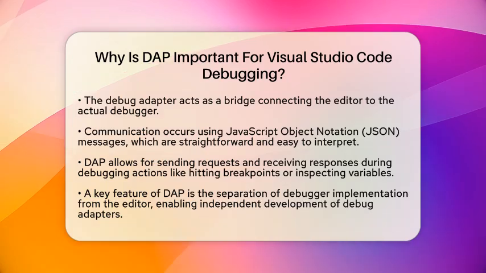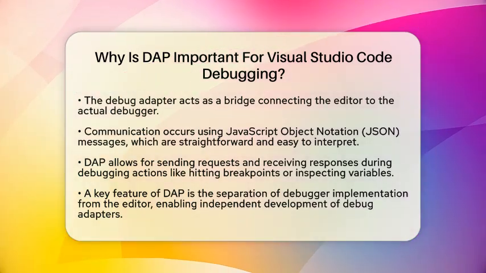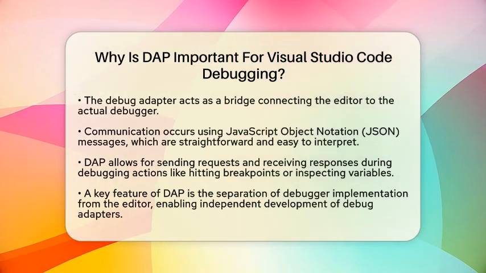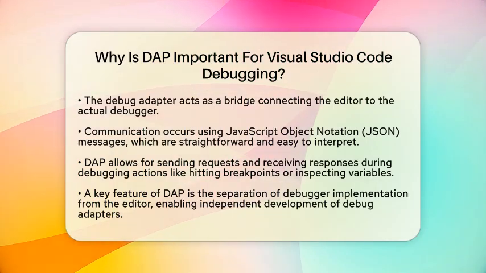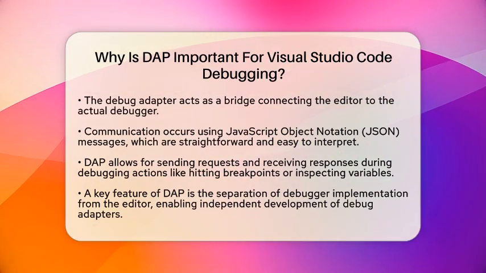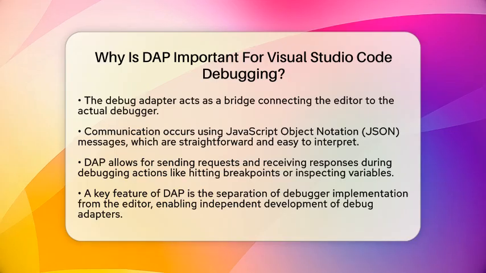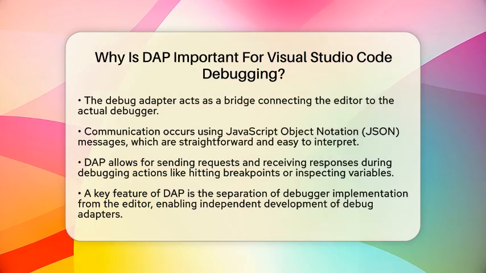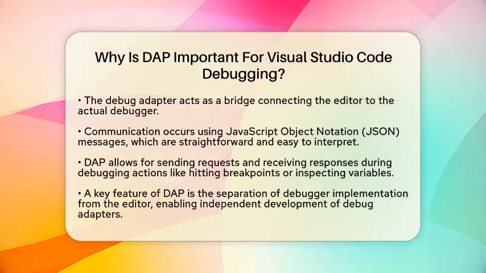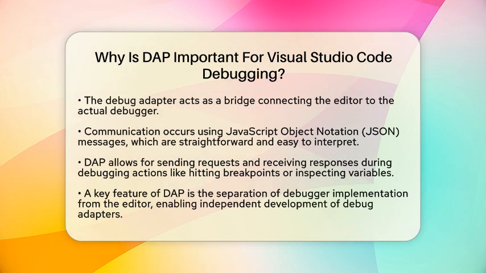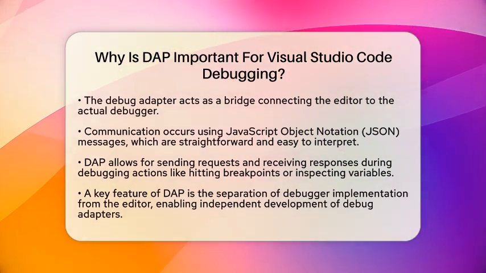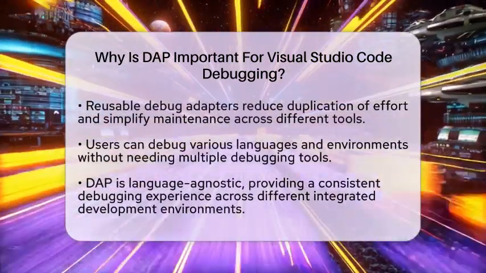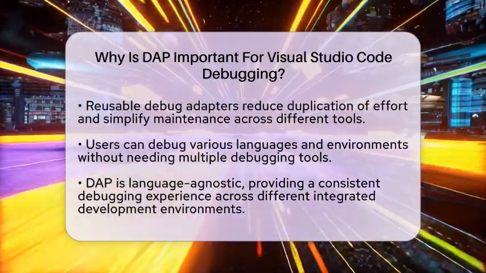or inspecting variable values. One of the standout features of the Debug Adapter Protocol is that it separates the debugger implementation from the editor itself. This means that developers can create debug adapters independently. As a result, the same adapter can be reused across different tools. This not only reduces duplication of effort but also makes it easier to maintain these tools. For users of Visual Studio Code, this translates to the ability to debug a wide variety of languages and environments without needing different debugging tools for each one.